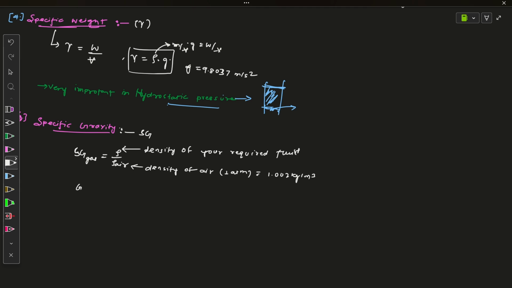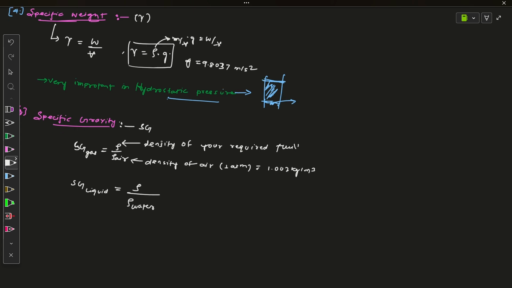And if you want to find the specific gravity of a liquid, here the previous one was for a gaseous fluid. For the SG of any liquid, you write the density of the liquid whose specific gravity you have to find, and as the reference you take water. I'm just taking water as an example. You can take whichever liquid you want as the standard reference. So that's all we will discuss here.